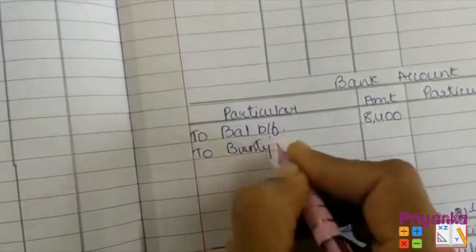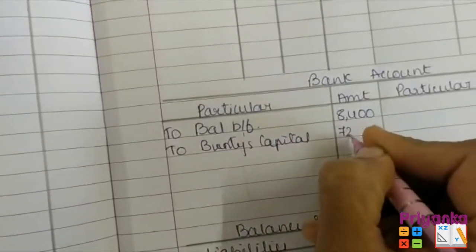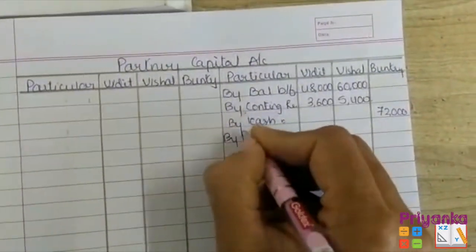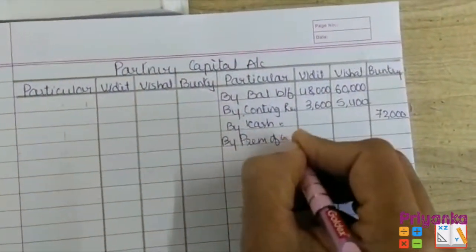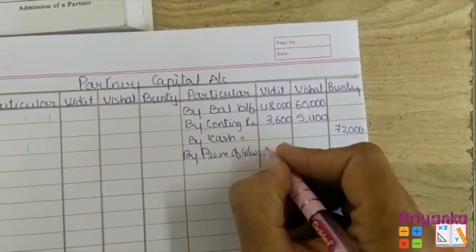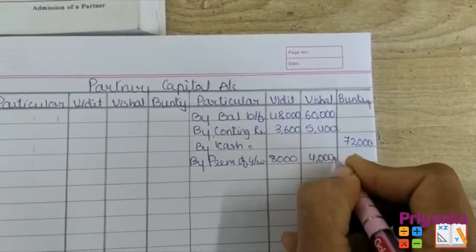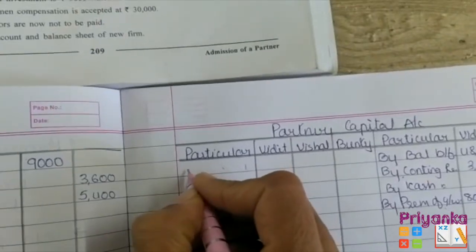Bunty capital is 72,000. Next, premium of goodwill. Premium of goodwill, just now we found it is 12,000. It is going to be given to the old partners in their old ratio. Then they are going to withdraw this. So directly we can also give a withdrawal